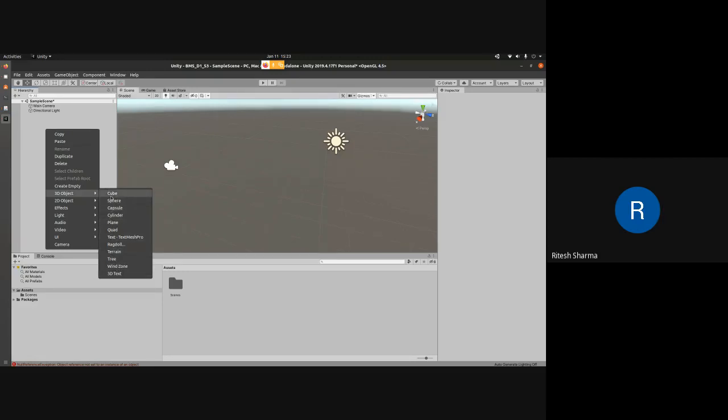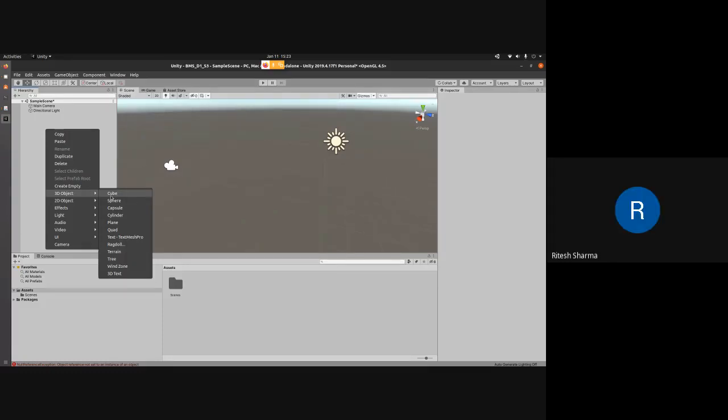What we'll use for this particular session is a cube, because what we are going to do in this session is rotate the cube, and we'll also see how to interact with that cube. Why a cube?